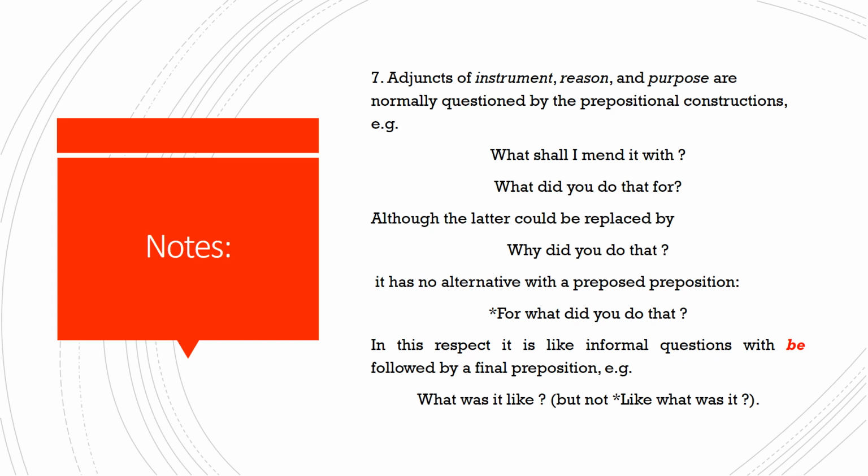In this respect, it is like informal questions with be followed by a final preposition. For example, what was it like? Here, this WH question has the verb to be as a main verb, and it ends with a preposition. Can we put the preposition at the beginning of the question? Can we say, like what was it? No, because the main verb is the verb to be. And when the main verb is the verb to be, WH questions cannot start with prepositions. Prepositions should be kept at the end of the sentence, just like what we learned about how to make WH questions or prepositional constructions in informal or colloquial English.